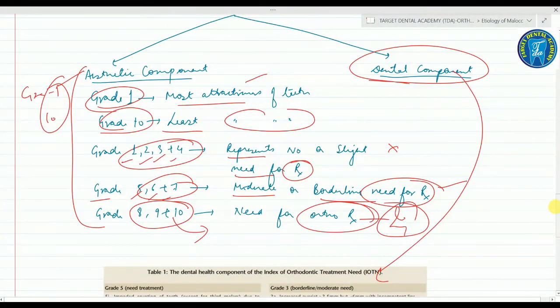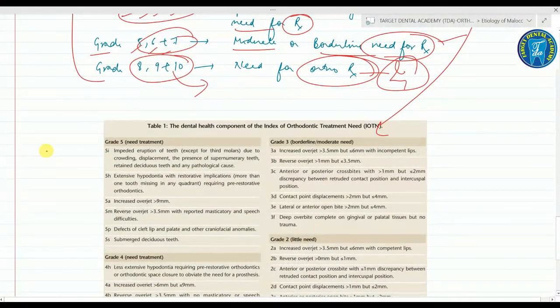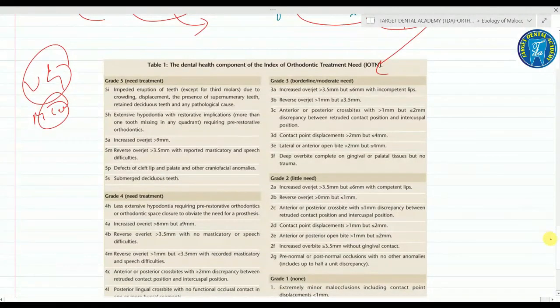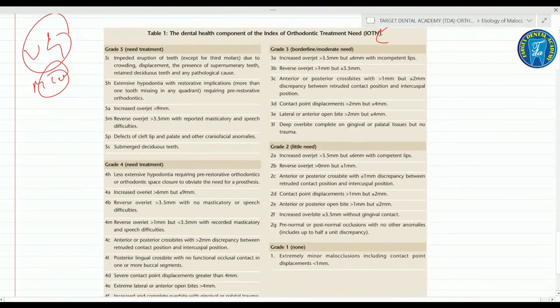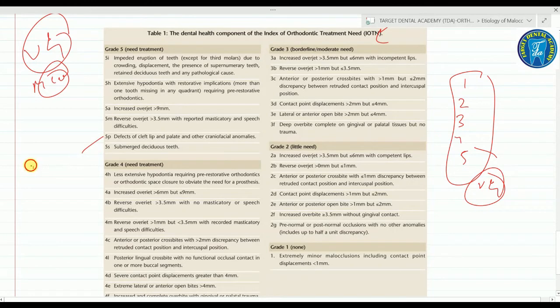Now coming on to the dental component, very important, a commonly asked MCQ. This is the dental component. It includes 5 grades: grade 1, grade 2, grade 3, grade 4 and grade 5. There are 5 grades, all are very important. Please don't get confused, and it is very important for your MCQ, commonly asked.